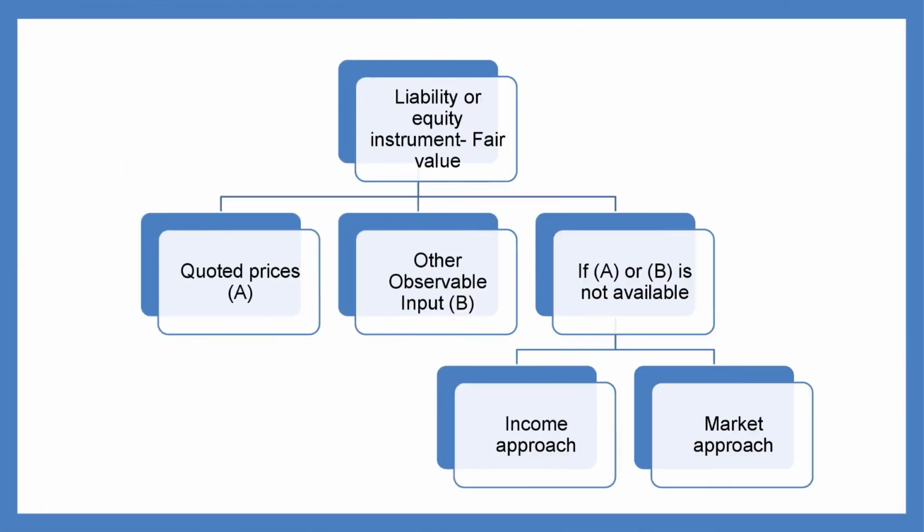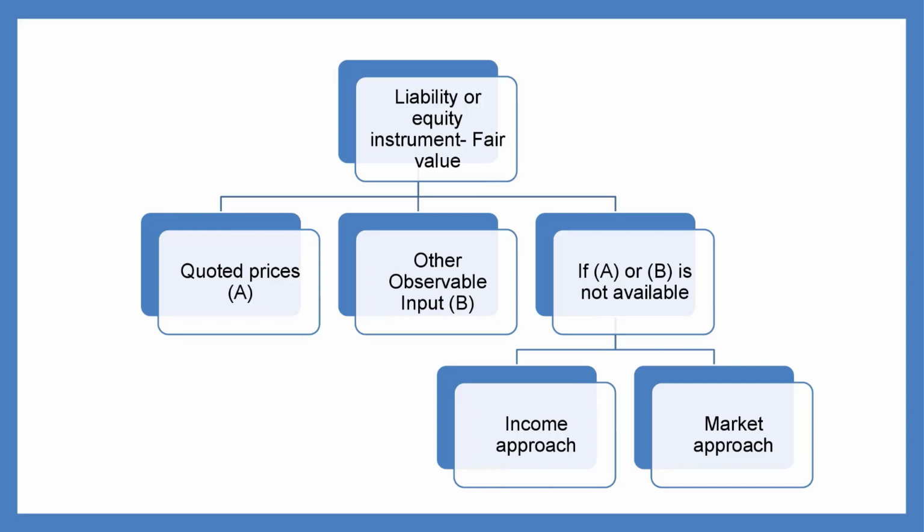Let us move to the fair valuation of liability or equity instruments. You have 3 steps to follow. The first thing is you should look for the quoted prices. Quoted prices are nothing but the traded prices. For example, if the shares are trading at a certain price, that is the price that you will consider as the fair value.